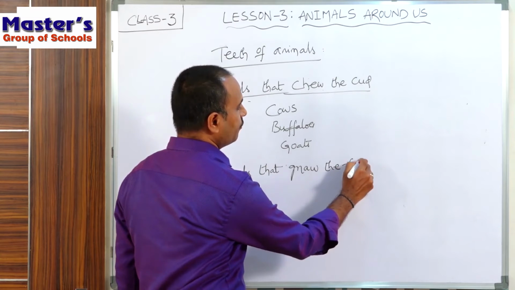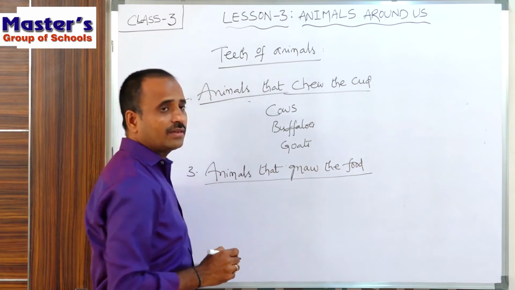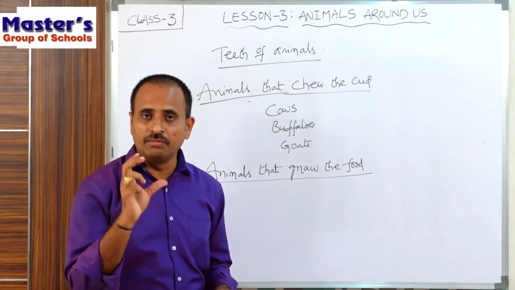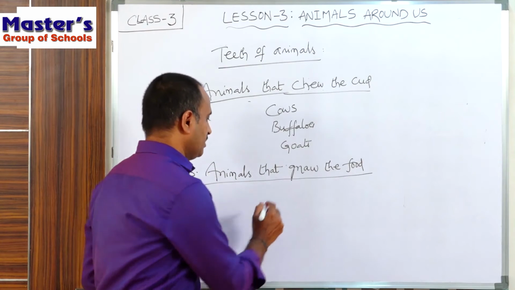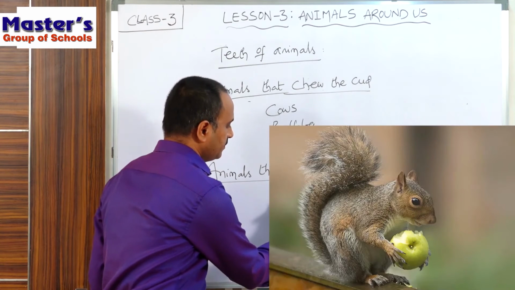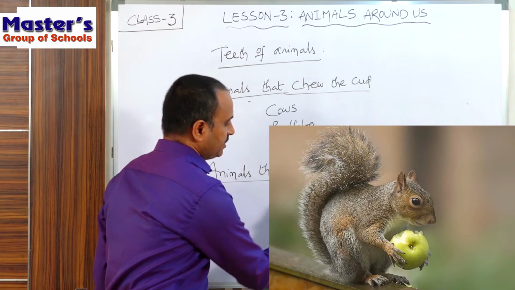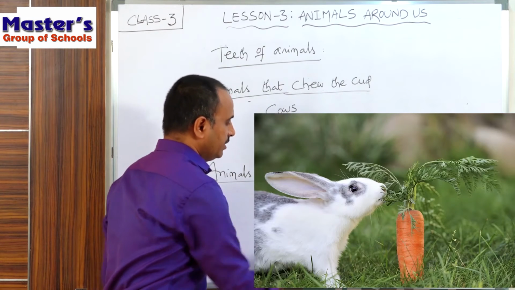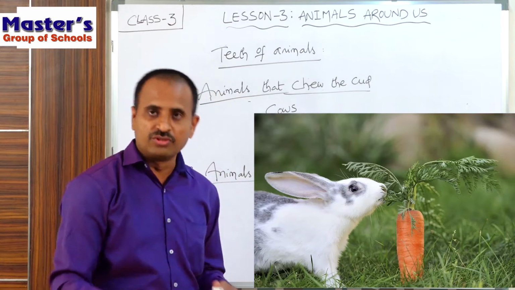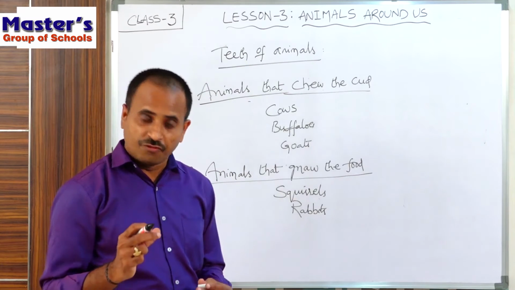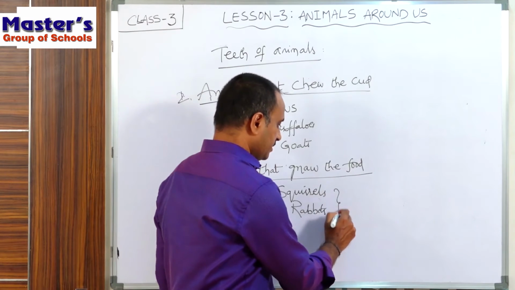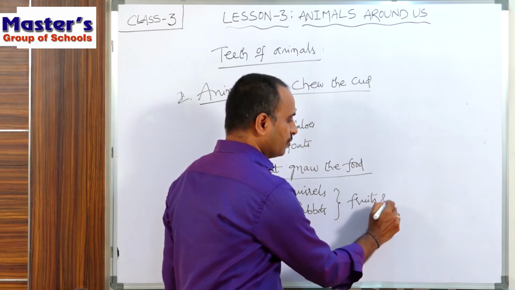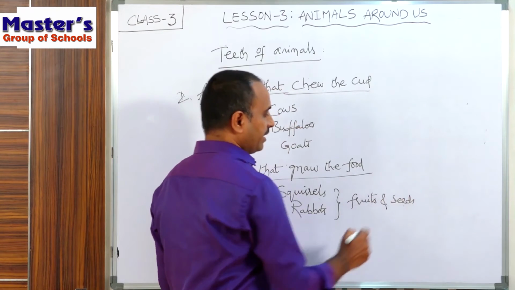Animals that gnaw the food. Children, so what are the animals that gnaw the food? For example, some animals like squirrels and rabbits. Squirrels and rabbits will nibble the fruits and seeds of their trees.